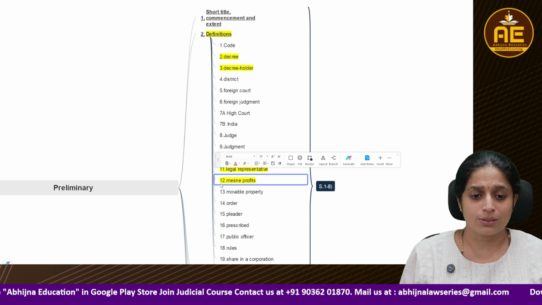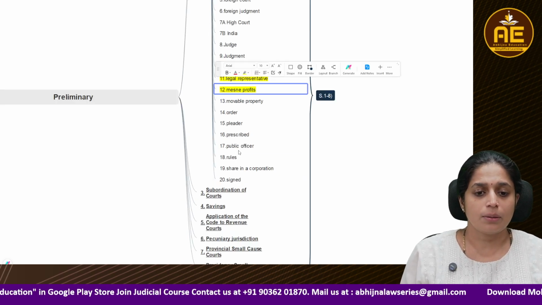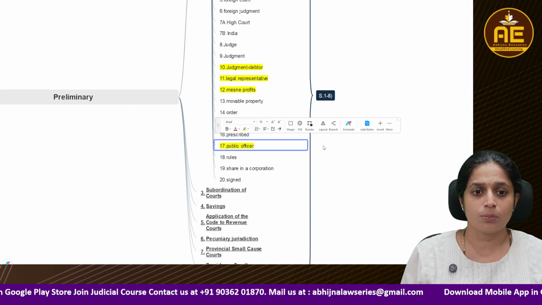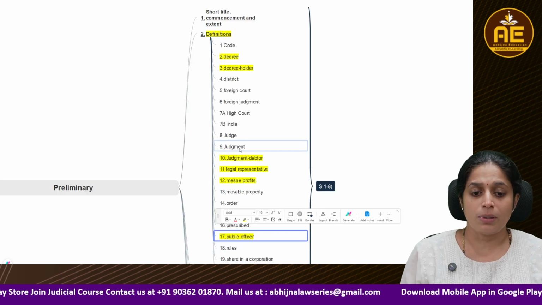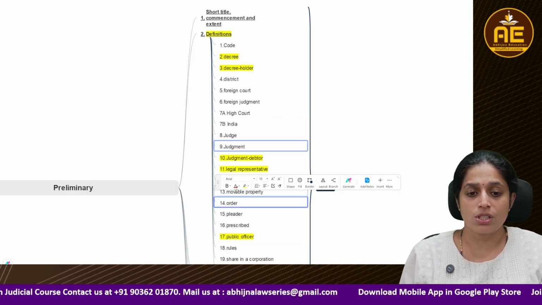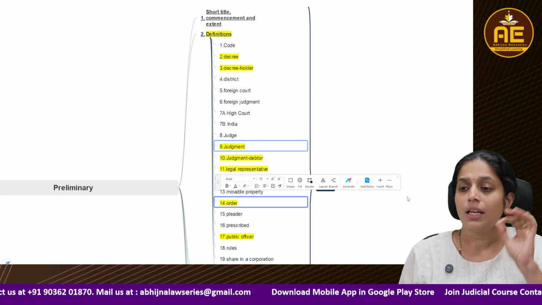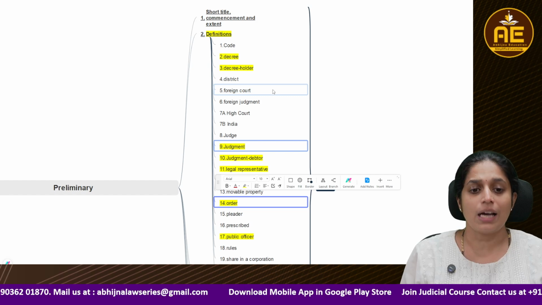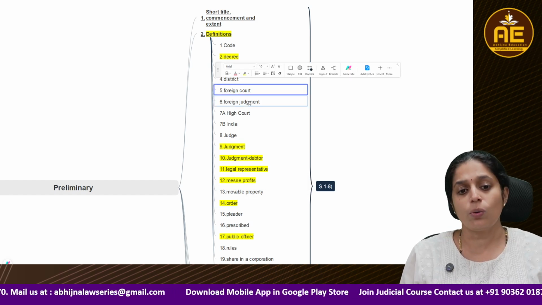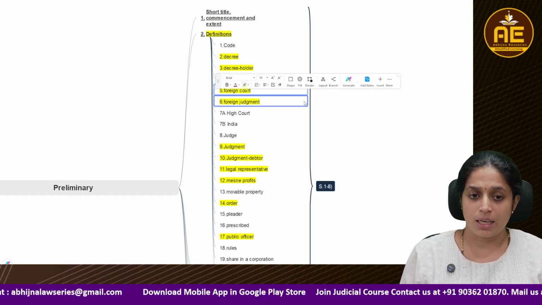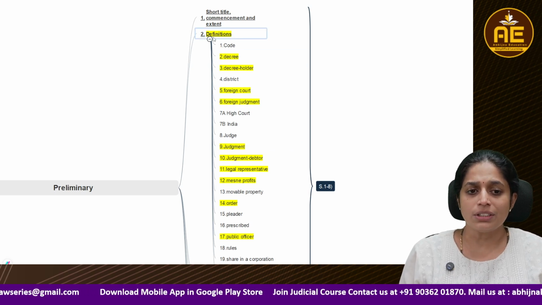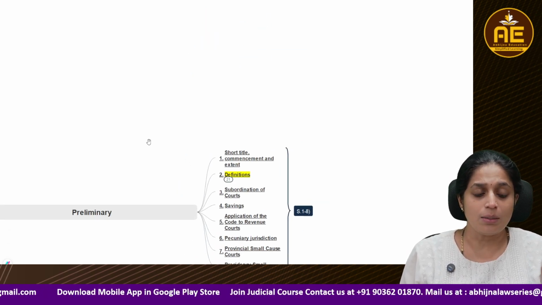Then mesne profits, that's also important. Then public officer is important to a certain extent. Then the meaning of judgment. Order, decree, and judgment, those three are always asked in exams. Then foreign court and foreign judgment, even they are asked. So these definitions we are going to understand in the preliminary portion.